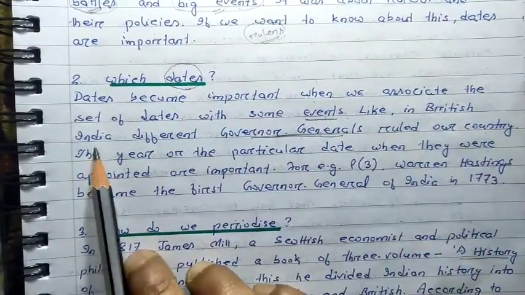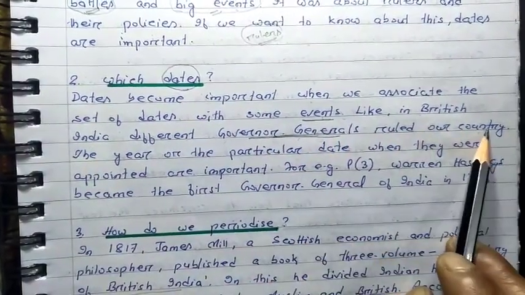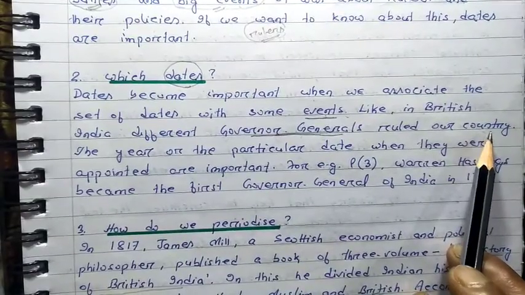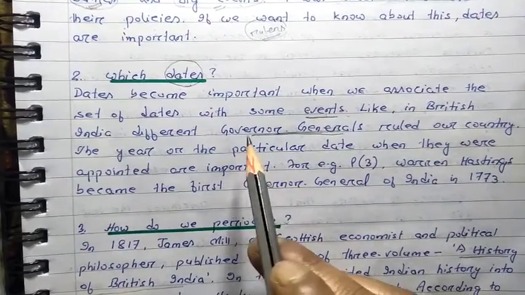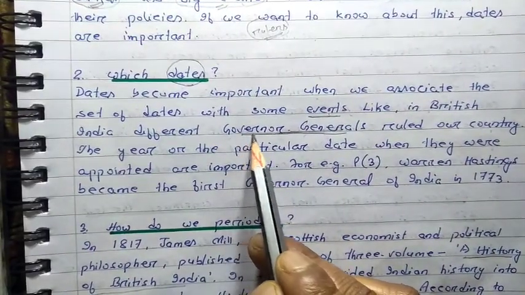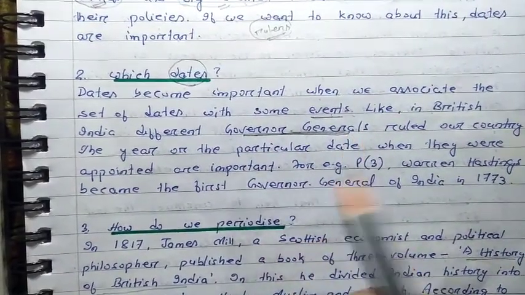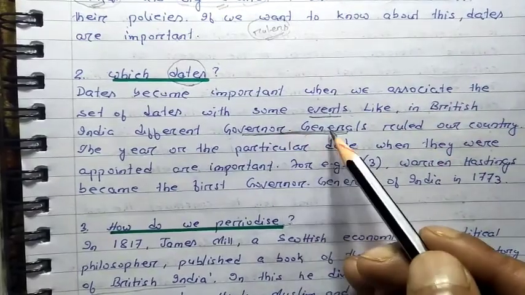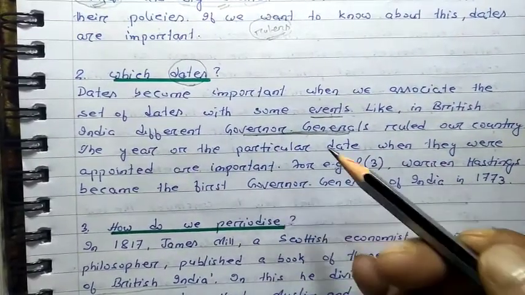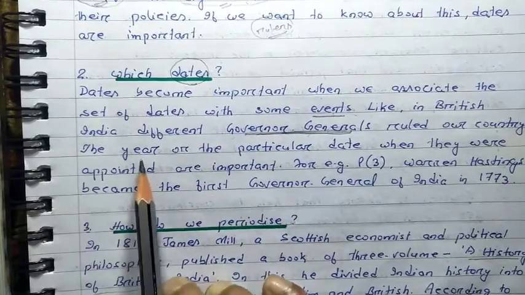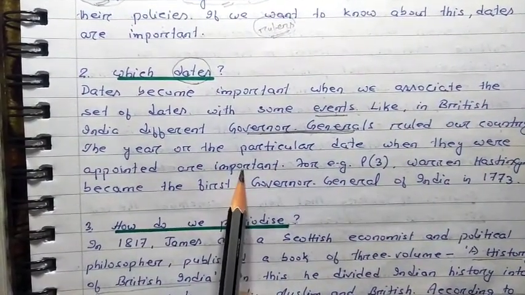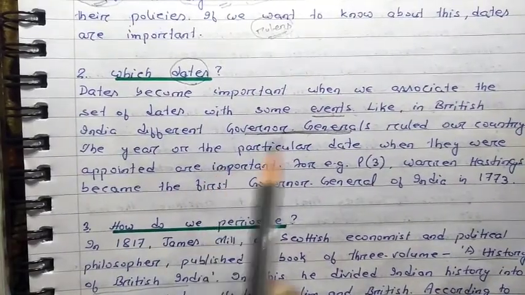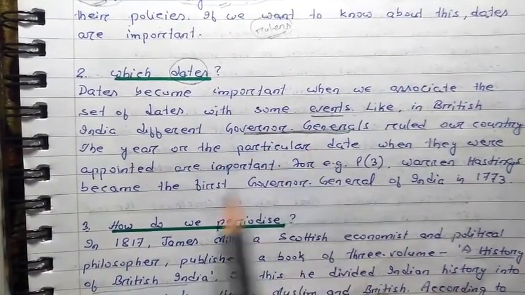Like in British India, different governor generals ruled our country. You know that the British came to our country and they ruled our country for many years. And during the British period, the head of our country was the governor general. From time to time, different governor generals came to our country and ruled. The year or the particular date when they were appointed is important. So we should know about the dates when these governor generals were appointed.